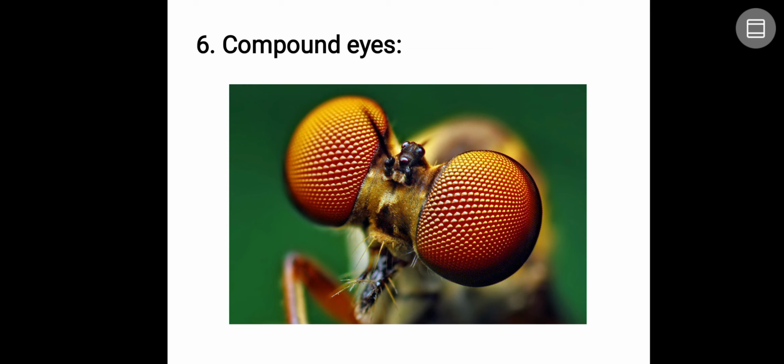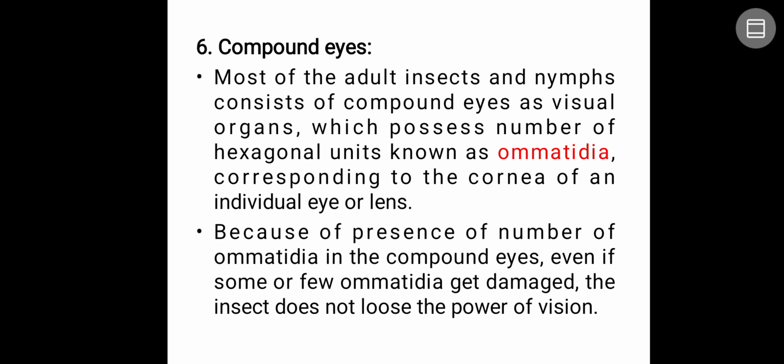But it is not so in the case of the insect. If anything happens to the simple eyes, they can see through the compound eyes. Again, there are many lenses in the compound eyes, up to 10,000 lenses. Even if anything happens to 9,999 lenses, they can still see things. None of the insects become blind unless you damage everything.